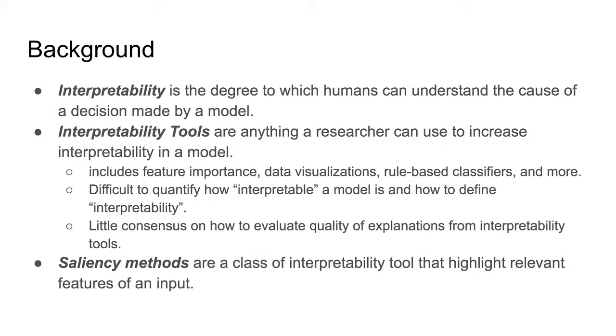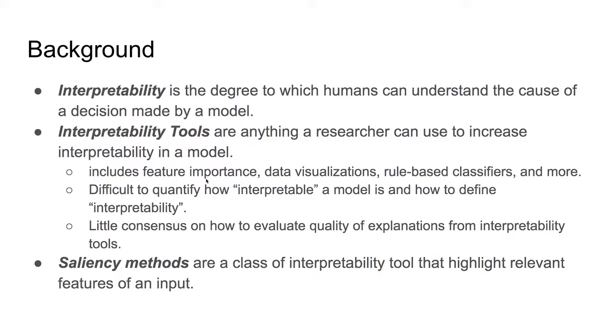So a little bit of background. Interpretability is the degree to which humans can understand the cause of a decision made by a model. So like I just said, for classification, that's a really good example because say something is misclassified, you want to know and have a better idea of why it was misclassified in the first place. Interpretability tools are anything a researcher can use to increase interpretability in the model itself.